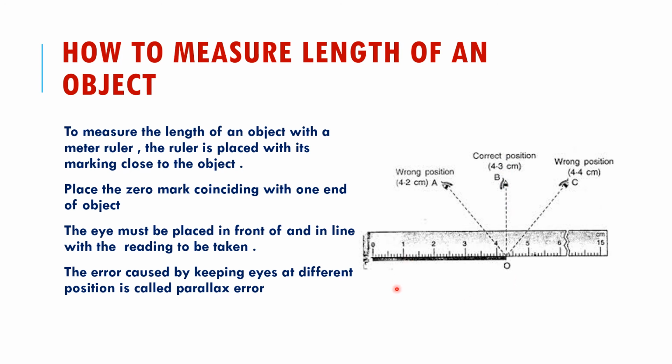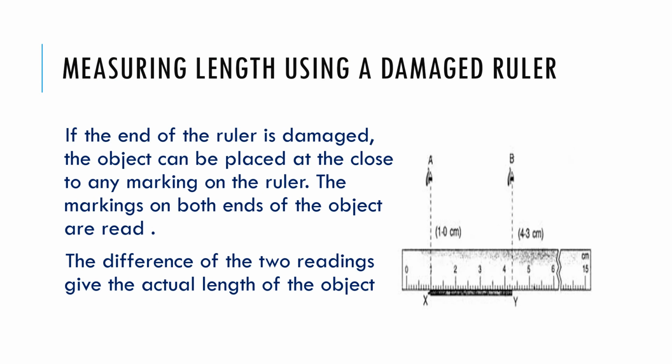You have already done some measurements, I think. Now see here, taking a measurement with a damaged ruler. If your ruler is damaged, then the object can be placed at any marking on the ruler. So you can place it at any point on the ruler. Suppose you are biting and damaging this part, and the 0 mark is gone. Then you can start from 1 also. So you start from 1 and you see what this reading is.